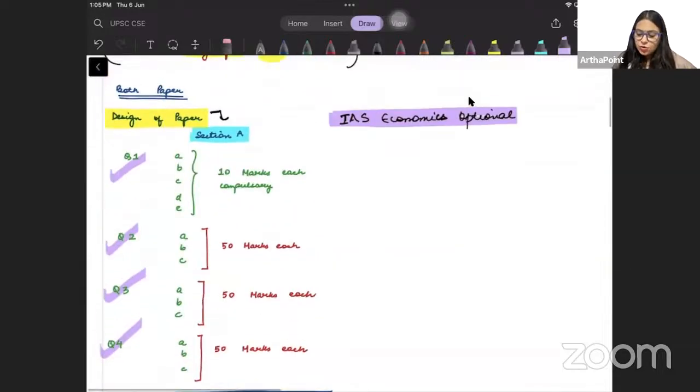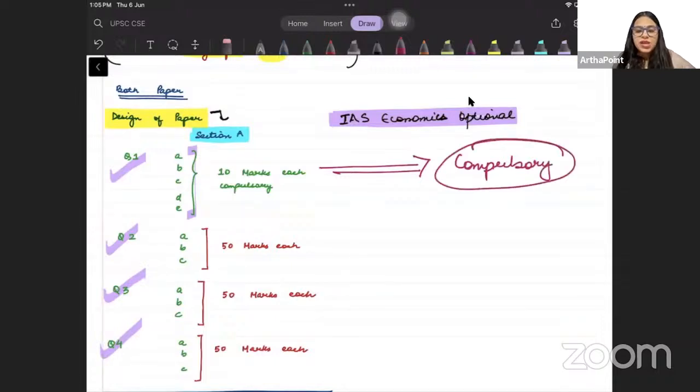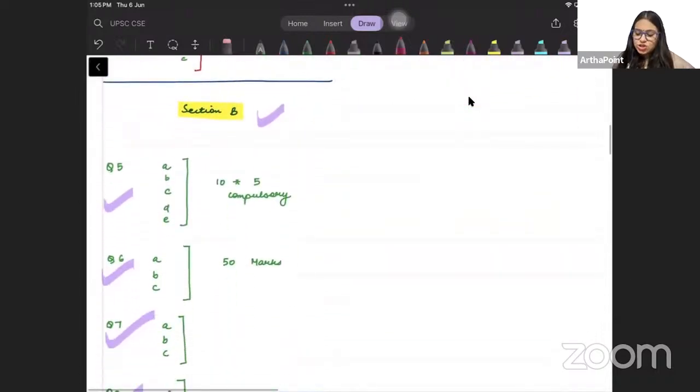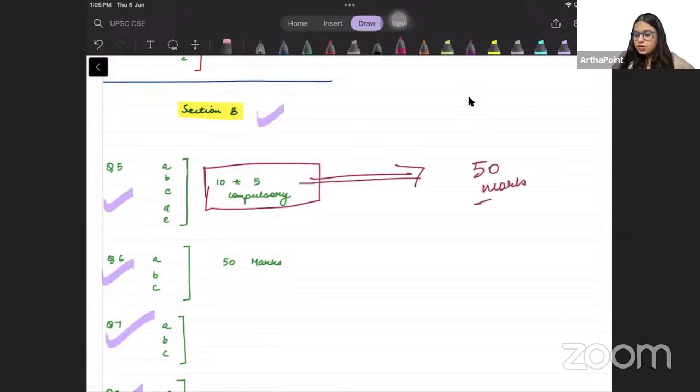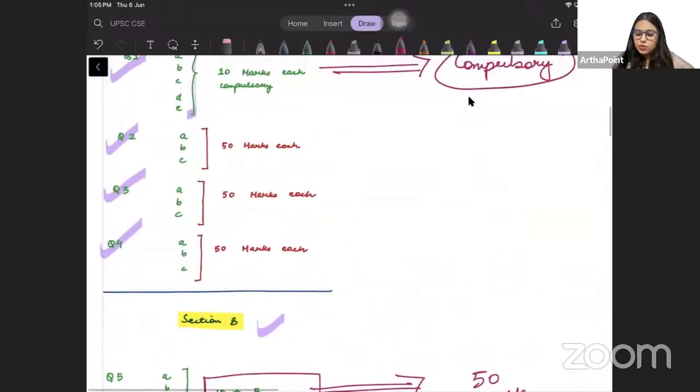अब जो हमारा क्वेश्चन 1 है, this will have 5 questions of 10 marks each. These are compulsory question. ये आपको करना ही करना है. This is compulsory. Right? Similarly, when I talk about section B, question number 5 will be on similar basis, beta. 5 question, 10 marks each. So this is again compulsory, 50 marks. ठीक है. अब हम रिमेनिंग क्वेश्चंस पे देते हैं.